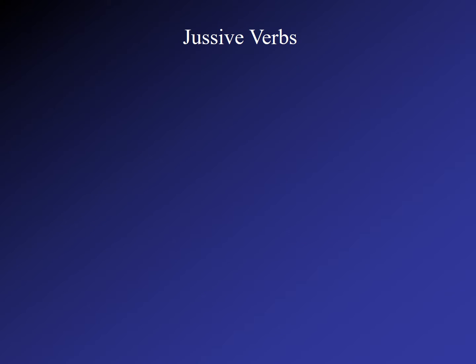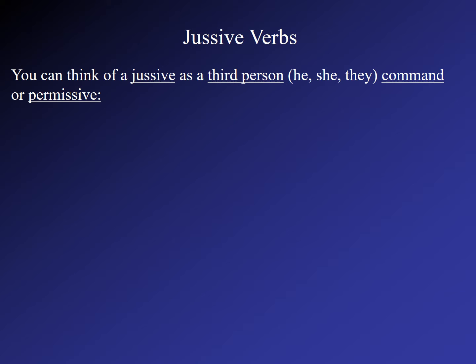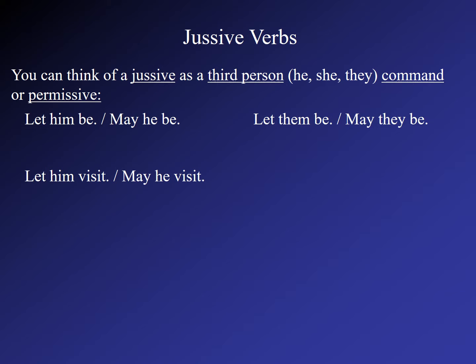Now let's stop and talk about jussive verbs for a minute. You can think of a jussive as a third person command or permissive. So, for example, let him be or may he be. You can also make this plural, let them be or may they be. You could also make this feminine, let her be or may she be. You could also have, with a different root, let him visit or may he visit, let them visit or may they visit.